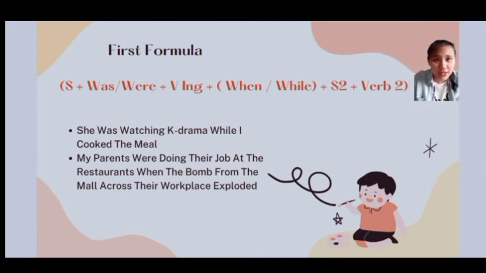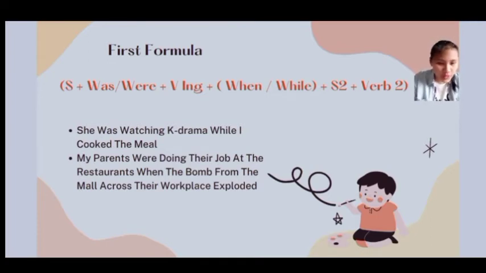It's a little bit confusing when you hear me, but you will understand when you see the slide. Okay, so the first formula says subject plus was or were plus verb-ing plus when or while. You can choose between when or while, and then subject plus verb 2. To make it clearer, you can see the example.